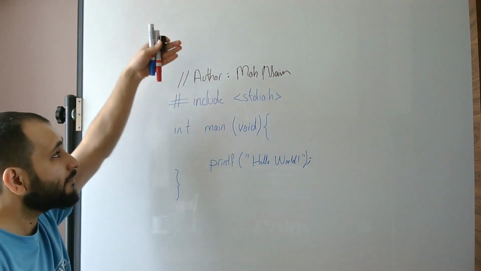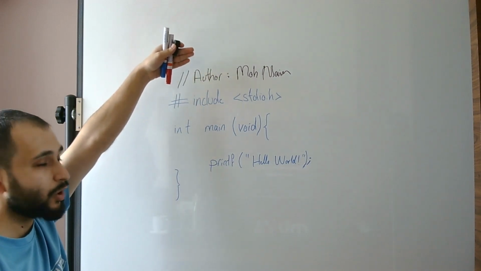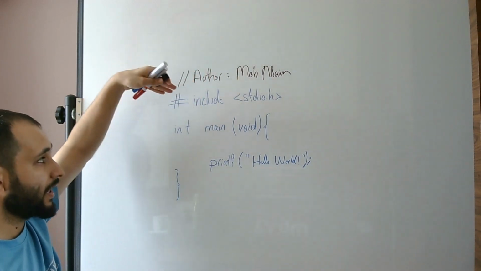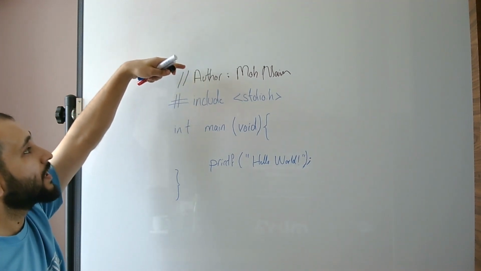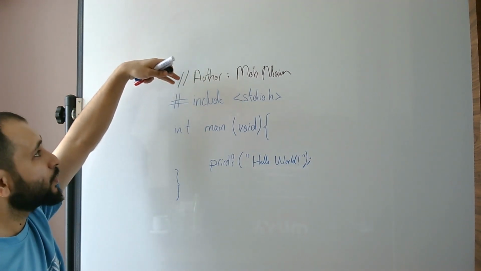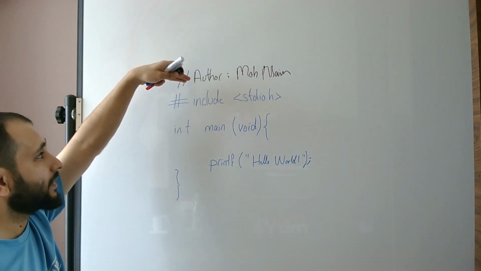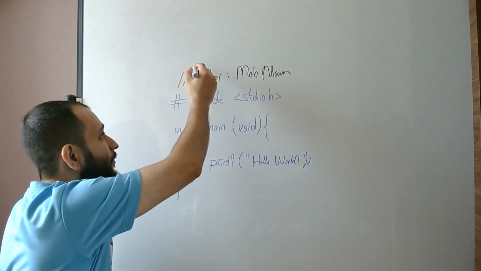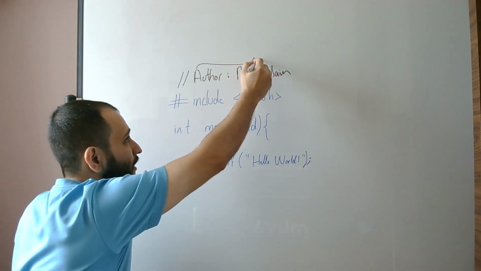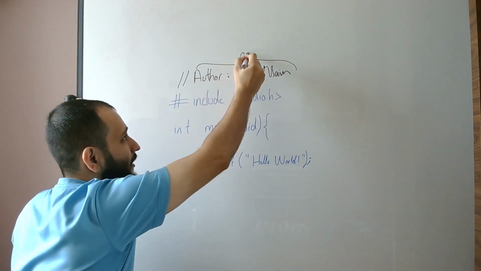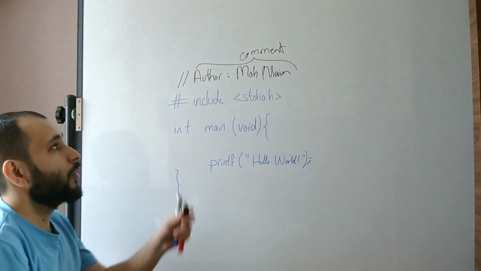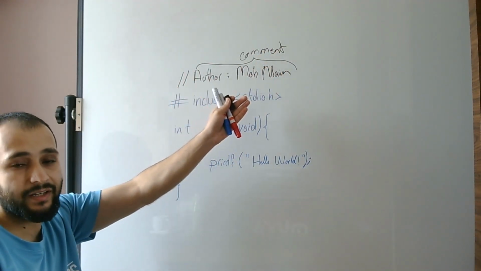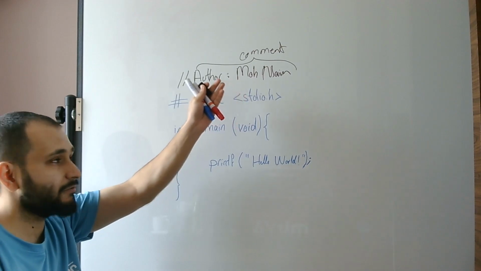Sorry for my handwriting, it's not very good, but this is my name in here, and this is a comment. So whenever the compiler comes to this program, it starts reading the lines of code. As soon as it sees these two slashes, they indicate that whatever comes after these two slashes will be part of a comment. So this will be considered a comment, and the compiler will simply ignore comments and not consider them part of the code.